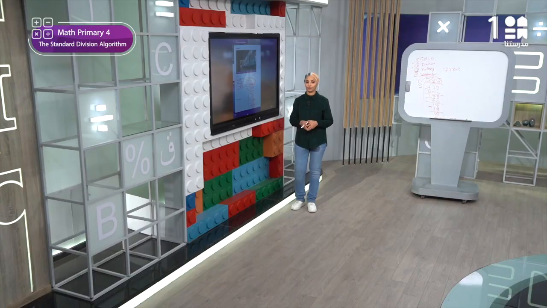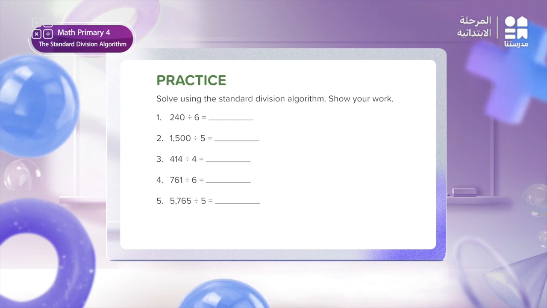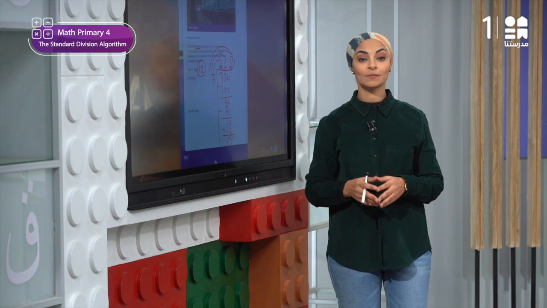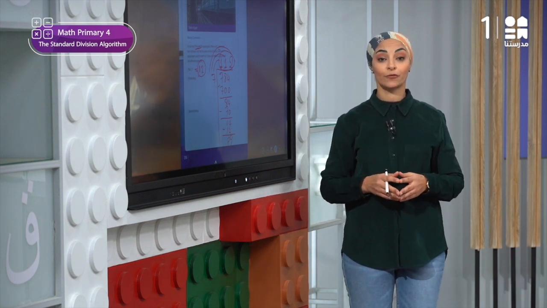And now after we have finished all this part, I want you to think about the easiest strategy for you and what strategy you need to practice more, and write your responses on Madrasetna channel page in the comments of our lesson. And now the rest of the problems in the practice part are of the same pattern we solved before. You can now practice solving them. The more you solve problems, the easier and faster the standard algorithm will be for you.